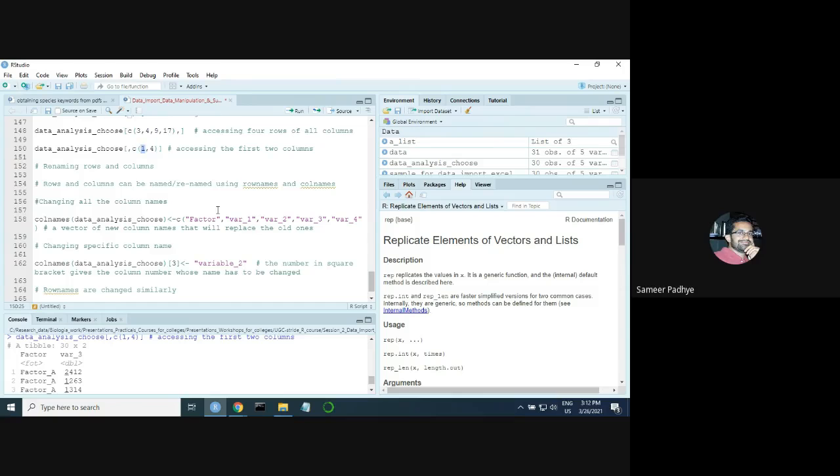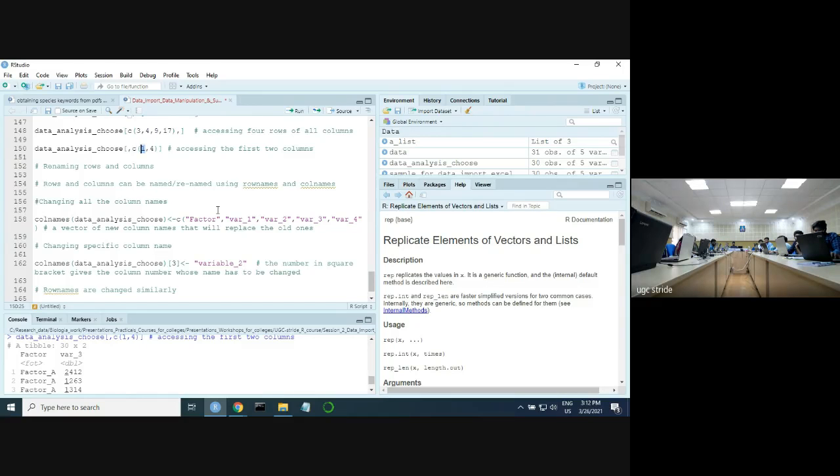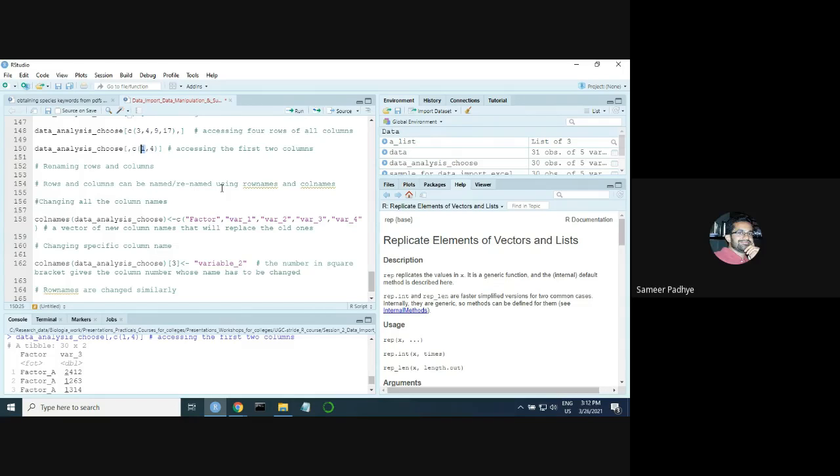Whenever you are putting names, they should be within quotes. Double or single quotes. So after this session, just for fun, instead of numbers, put names and see what happens. Now we don't have row names for our data. But if you have them in your data set, you can also subset using row names. Again, you just provide a vector of row names or a vector of column names.